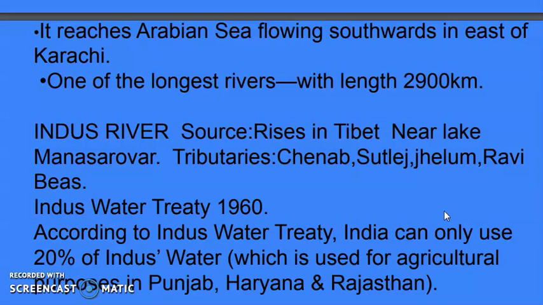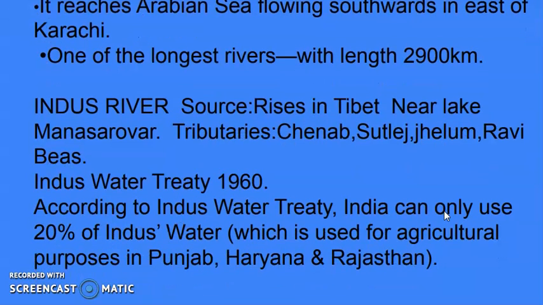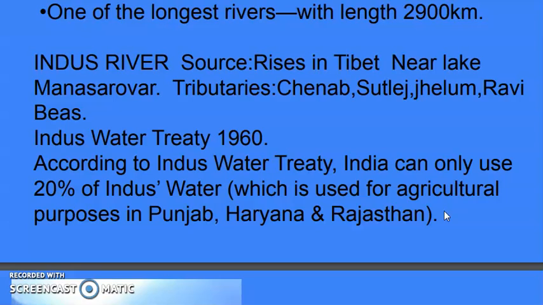According to the Indus Water Treaty, as the water treaty is known, India can use only 20% of the total water carried by the Indus River system. This water is used by Punjab, Haryana, some parts of Rajasthan, the southern and western part of Rajasthan, for irrigation purposes only. That is the Indus Water Treaty.